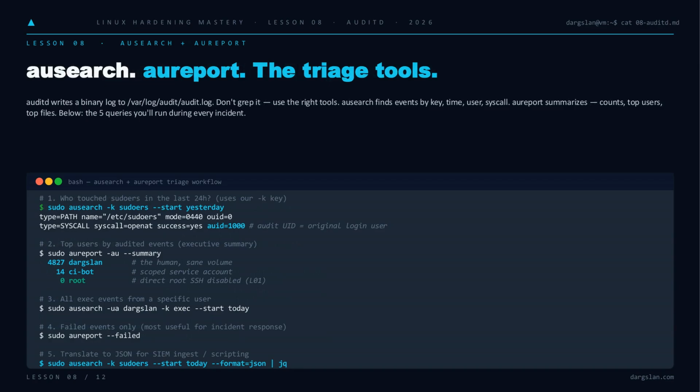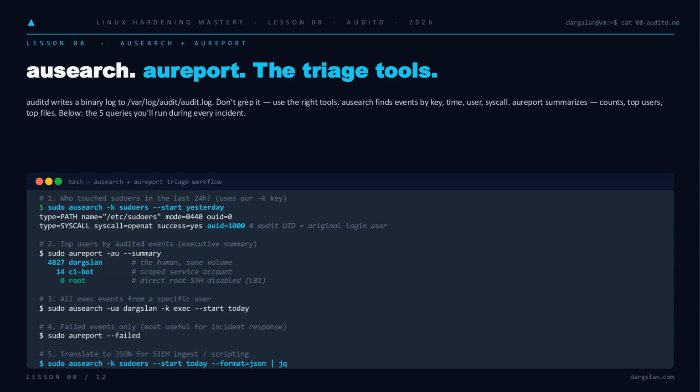So your rules are loaded, events are flowing. Now you need to read them. The log is binary, so grep is useless. Ausearch queries by key, time, user, or syscall. Aureport summarizes. Notice the OID field. That's the original login UID, surviving sudo and su, so privilege escalation can't hide the human behind it.